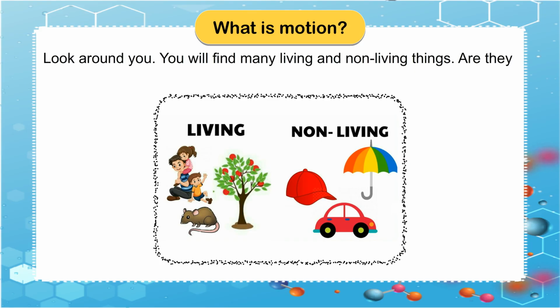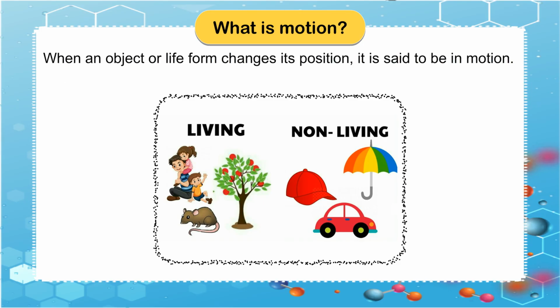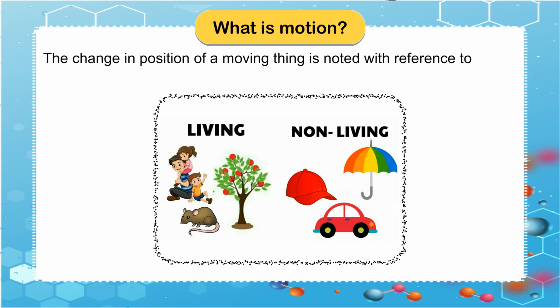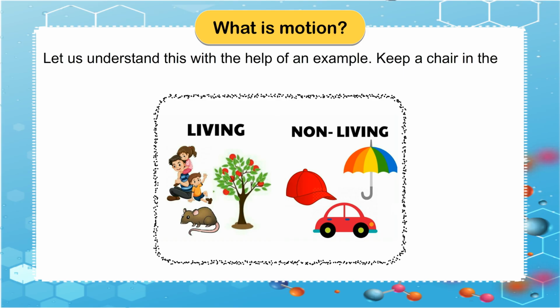What is motion? Look around you. You will find many living and non-living things. Are they changing their position? When an object or life form changes its position, it is said to be in motion. But how do we decide whether it has changed its position? The change in position of a moving thing is noted with reference to another thing which is stationary. Let us understand this with the help of an example.